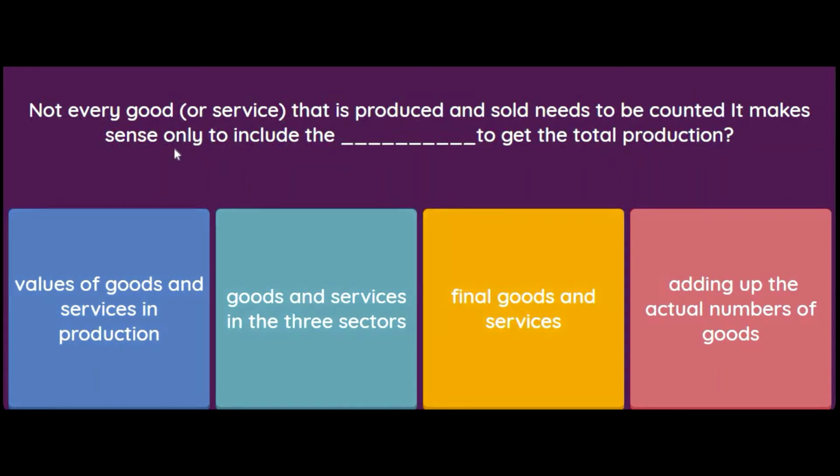Next question is fill in the blanks. Not every good or service that is produced and sold needs to be counted. It makes sense only to include the dash to get the total production. Values of goods and services in production? No. Goods and services in three sectors? No. Final goods and services? Yes. That's the correct answer. It only makes sense to include the final goods and services to get the total production.